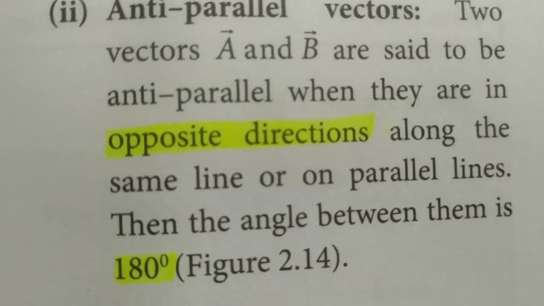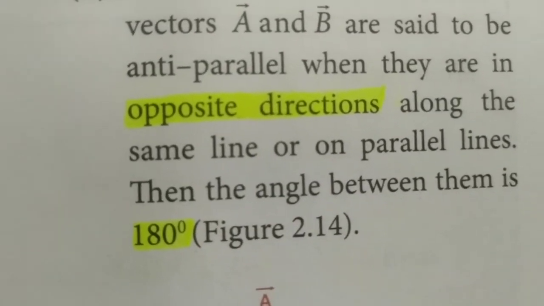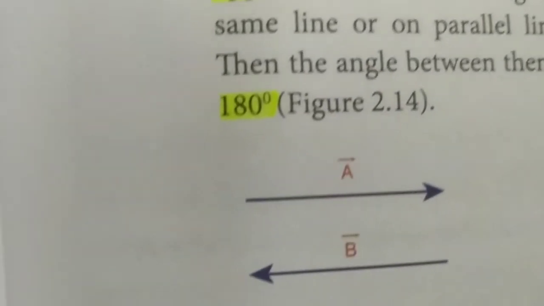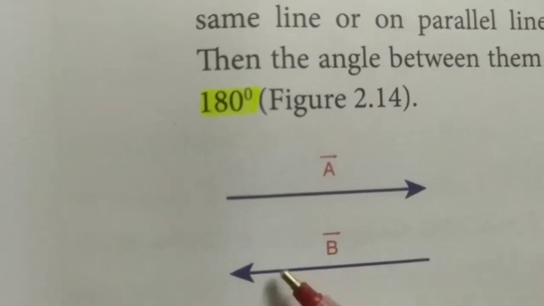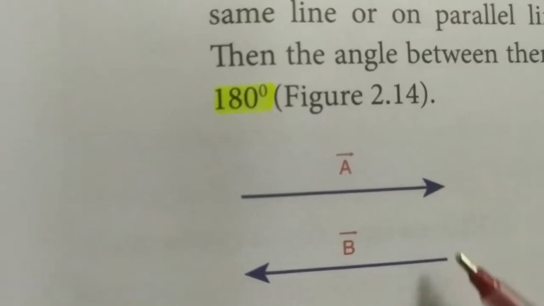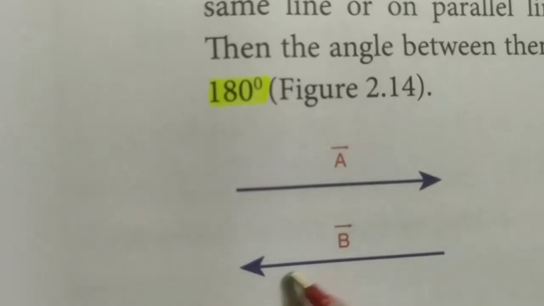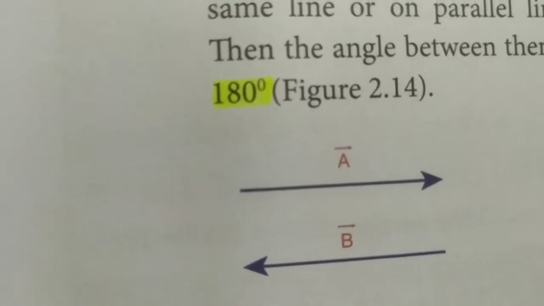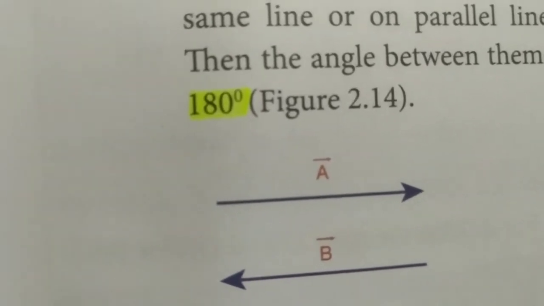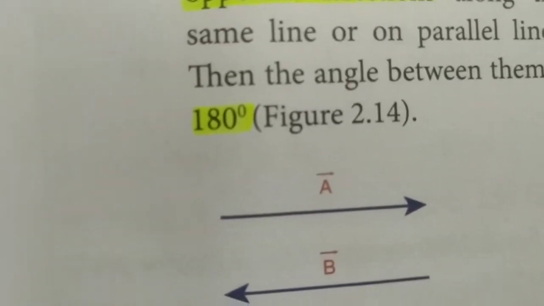The angle between these two is 180 degree. See this diagram. These two vectors are having the same magnitude but acting opposite to each other, isn't it? Also, the angle between these two is 180 degree.